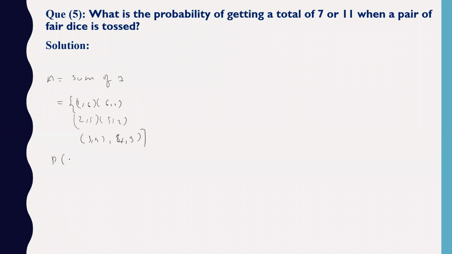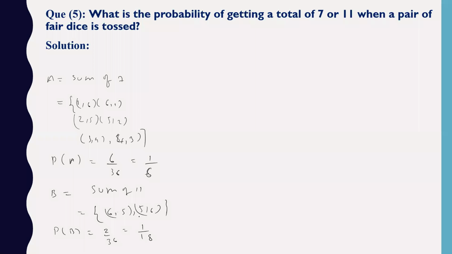So the probability of sum of 7 is 6 by 36, which is 1 by 6. Simple, no? Okay. B, sum of 11. What are the possible outcomes? 6,5 and 5,6, only 2. So the probability will be 2 by 36, which is 1 by 18.